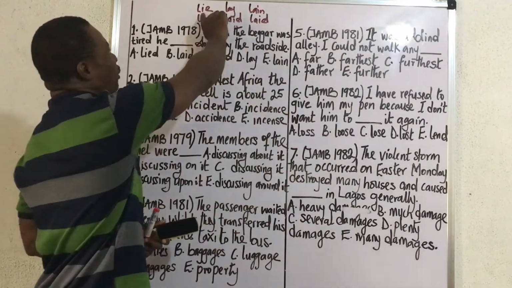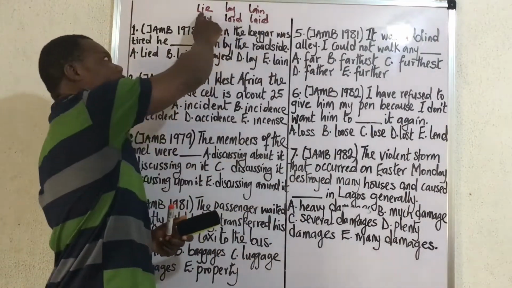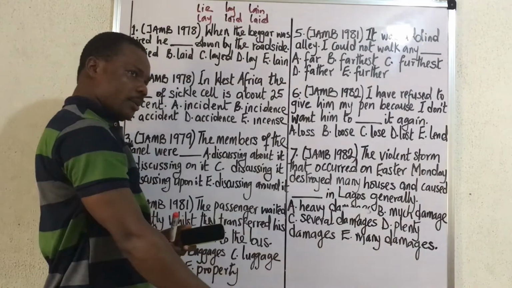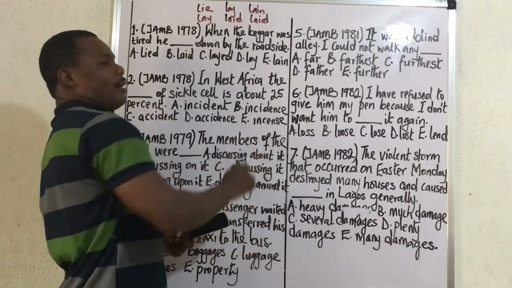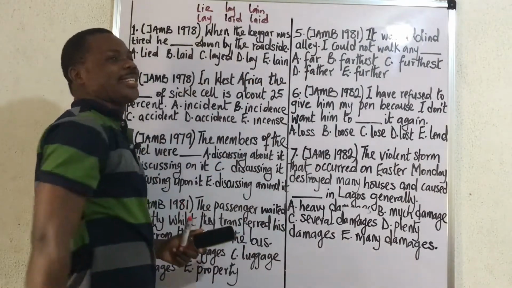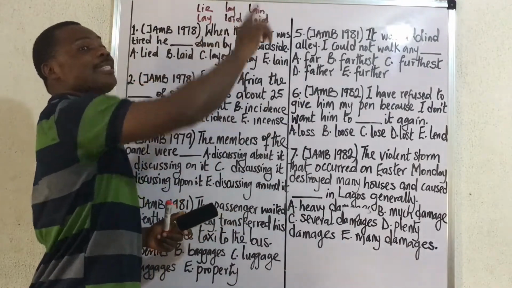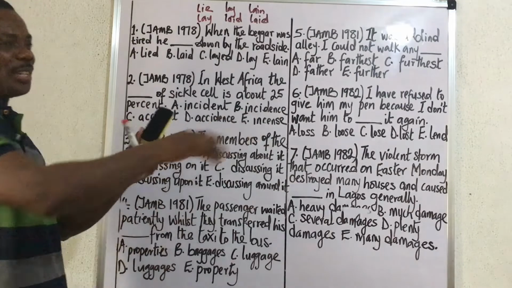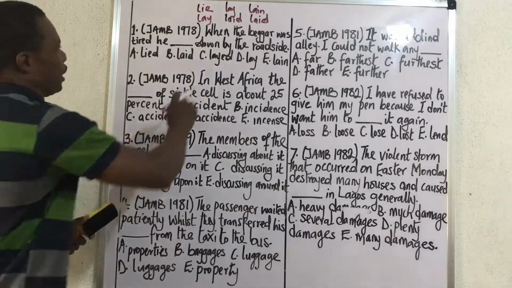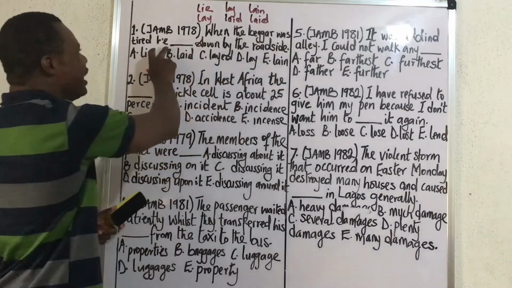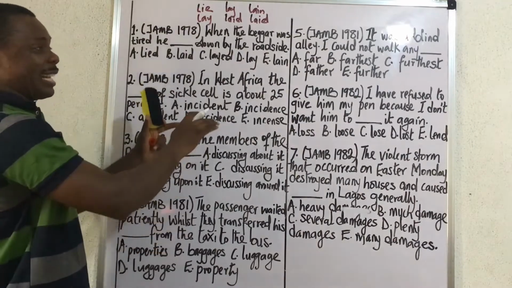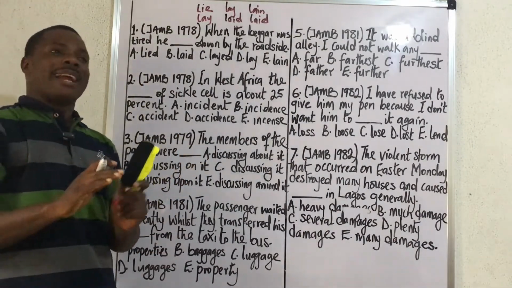But if you are talking about lying down, you say I want to lie down to sleep. Or, I lay down last night, and I have always lain on my bed since I was born. So that is how these words are used. So let's come to this. When the beggar was tired, he dashed down. This automatically means that the beggar reclined.